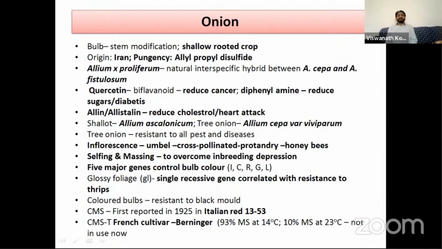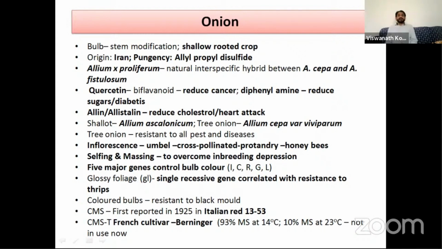So the bulb color in onion is governed by 5 genes, and the glossy foliage is a single recessive gene. It is correlated with resistance to thrips. You can say it is like an antibiosis mechanism. Because of the glossy leaf surface, the thrips may not prefer feeding on the glossy foliage onion types. The colored bulbs are said to be resistant to black mold disease.